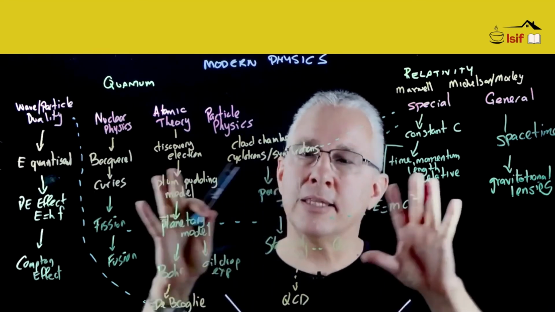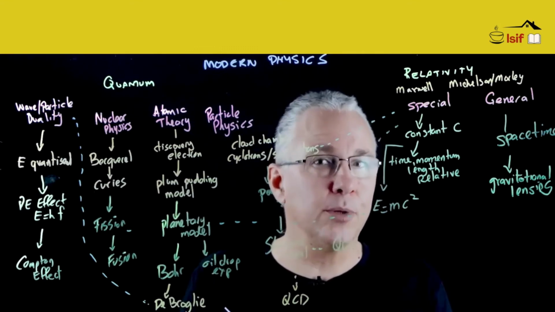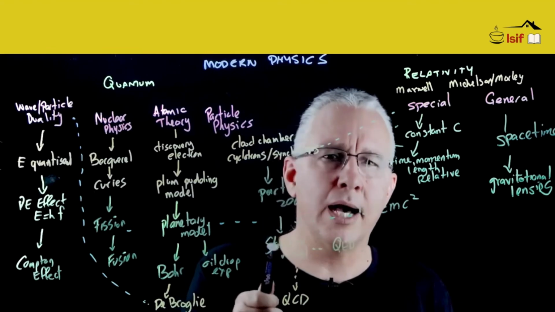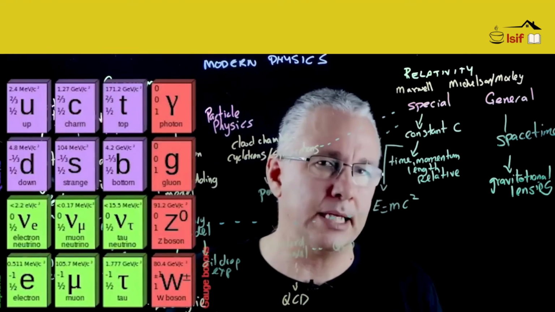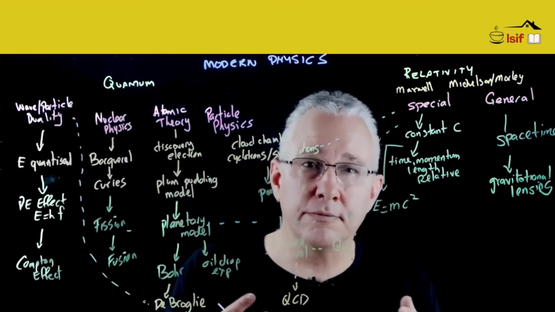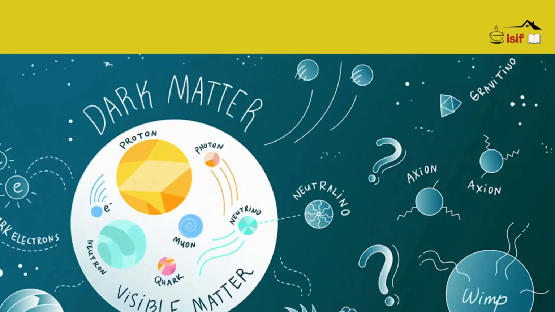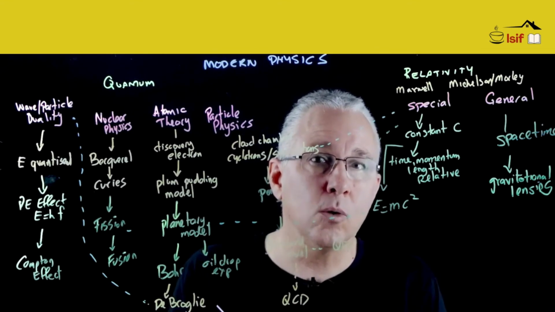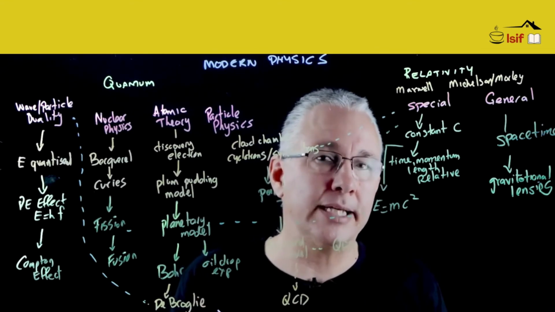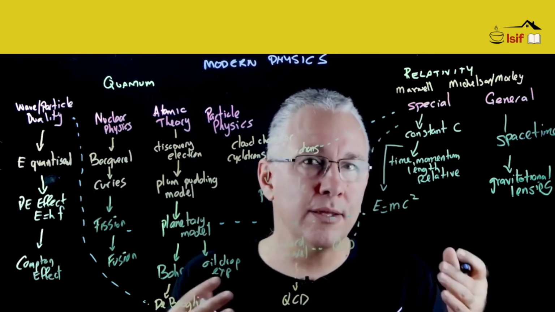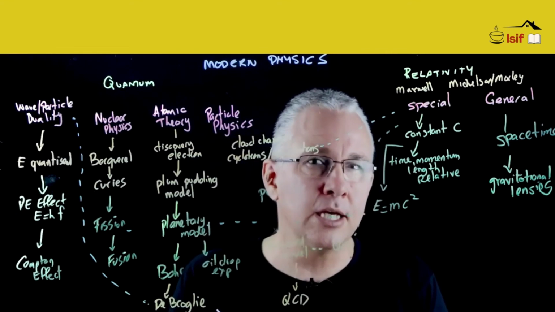And that is that this story isn't complete in terms of modern physics. There are still many unanswered questions. For example, why are there 3 groups or 3 families within the Standard Model? Secondly, what about the existence of dark matter? What is dark matter? Well, we don't know. We can detect its gravitational effects through gravitational lensing, but it doesn't emit or absorb or reflect any electromagnetic radiation. It doesn't interact with normal energy. And so as a result, there is a lot of work done in particle physics to explain the existence of dark matter.